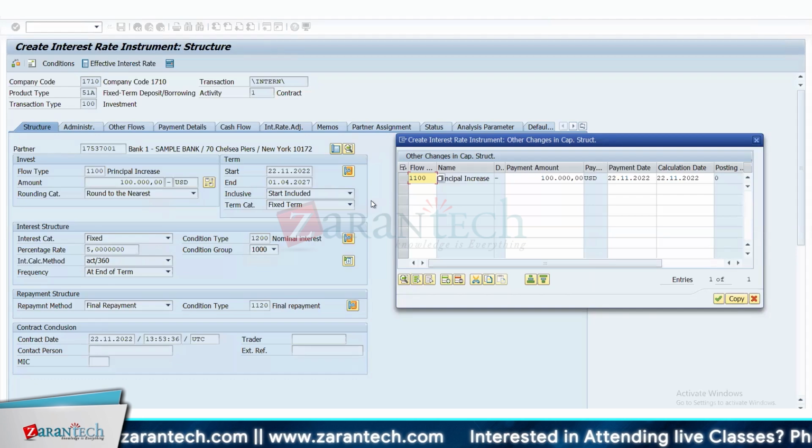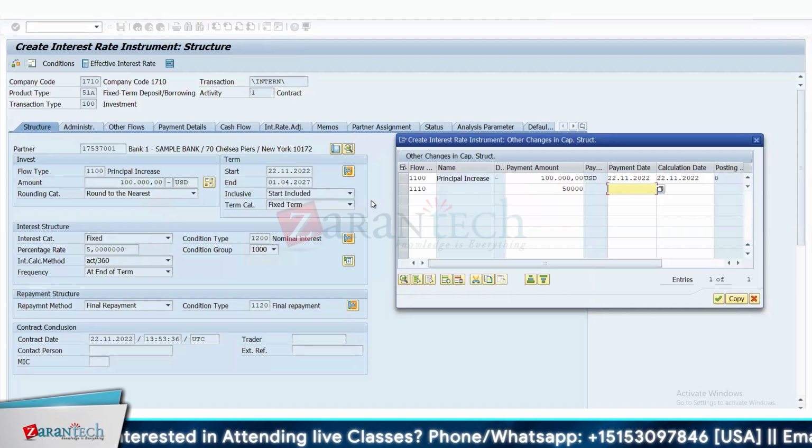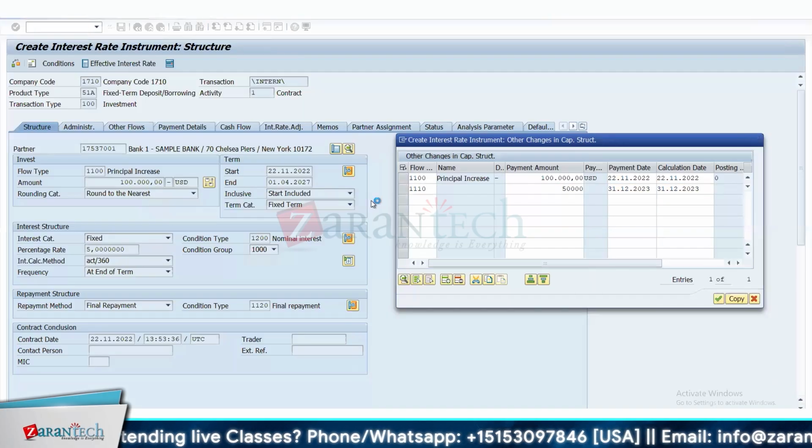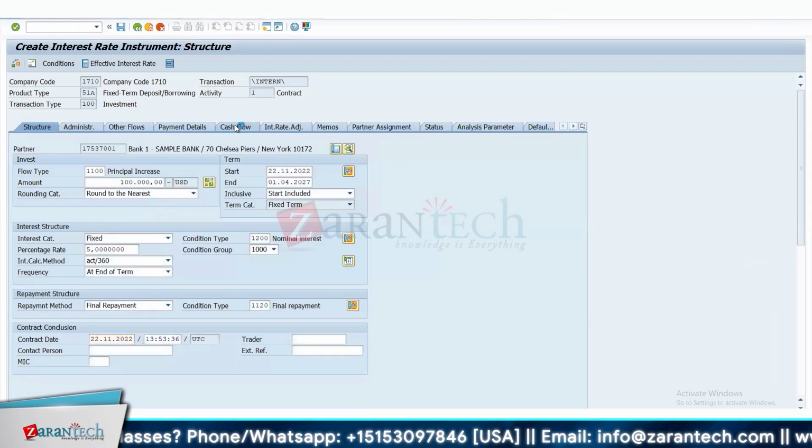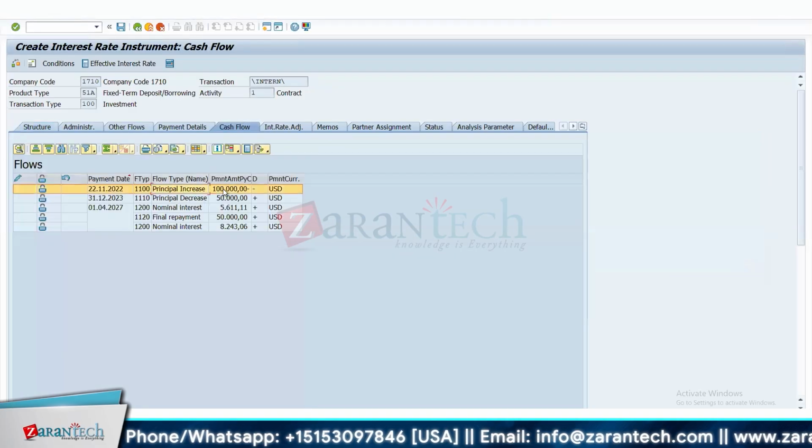But now let's say after 2 years, I have also taken some money out of the bank because I had some requirement. So now let's say I want to give a principal decrease of, let's say, $50,000 on let's say 31st December 2023. So now if I click on copy here, you will see in the cash flow, there has been a principal increase of 100,000.